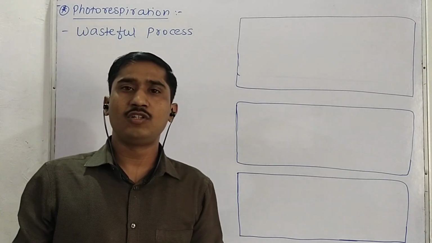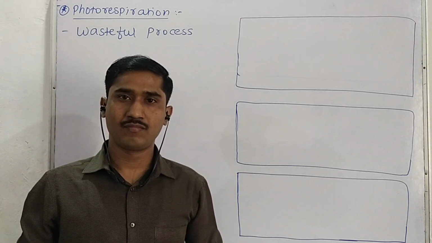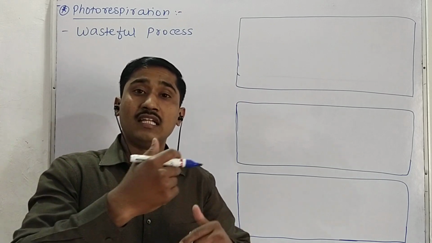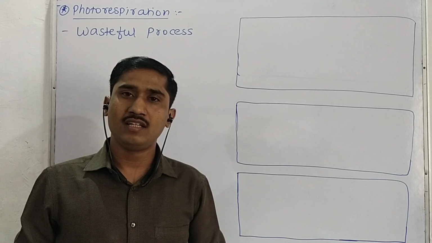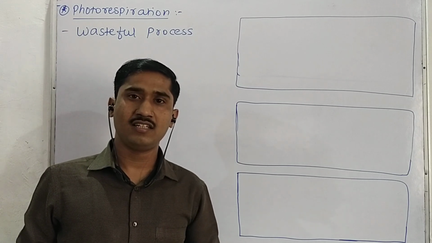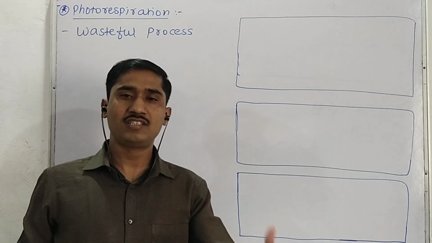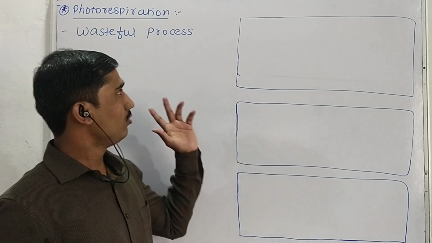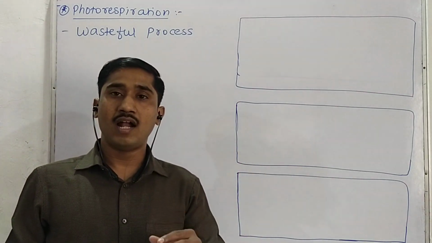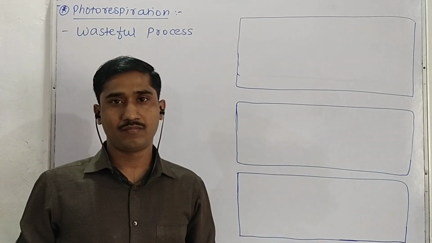Because instead of fixation of CO2, CO2 is released during this photorespiration process. Normally in the photosynthesis reaction, the plant fixes CO2 to produce glucose molecules. But during photorespiration, the plant gives out CO2.